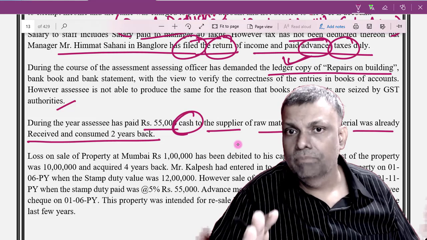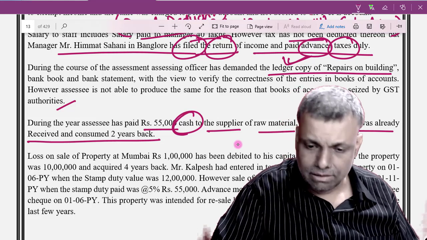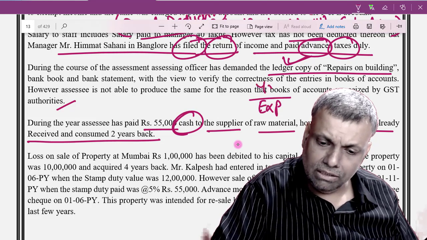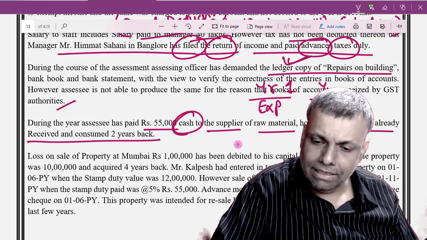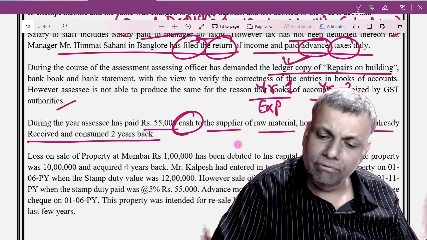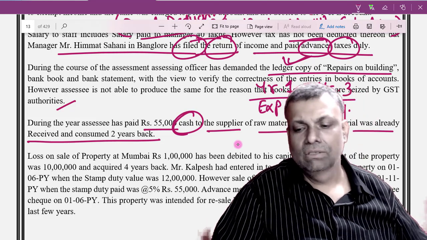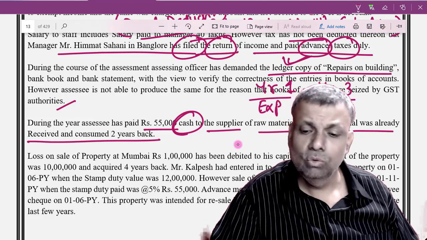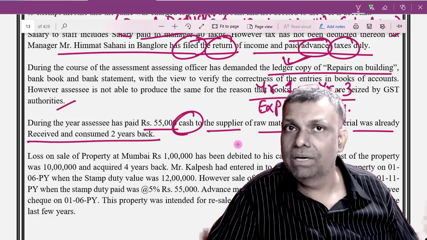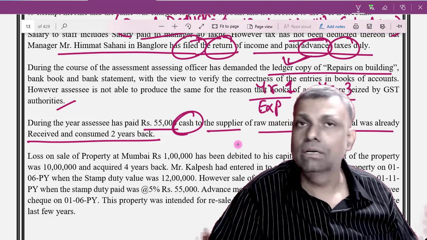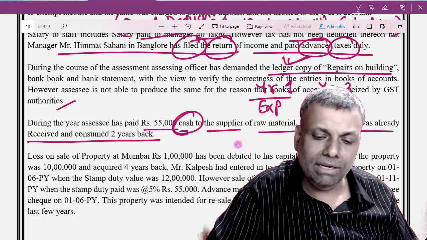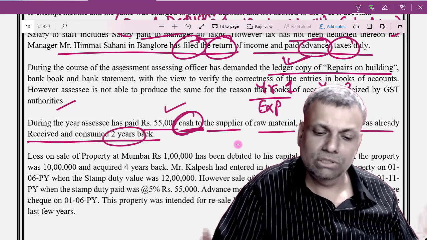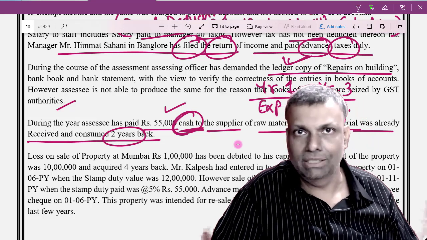Okay, so if you have already got the expenditure, supposing in year number 1, and the payment is made in year number 2 or year number 3. Now you are in year number 3 when you are making the payment. In year number 3, you do not have any expenditure, because on accrual basis you have already booked it in year number 1. Now the only thing is you are paying cash of 55,000, and the material was already received and consumed 2 years back. That means 2 years back you have already booked the expenditure.